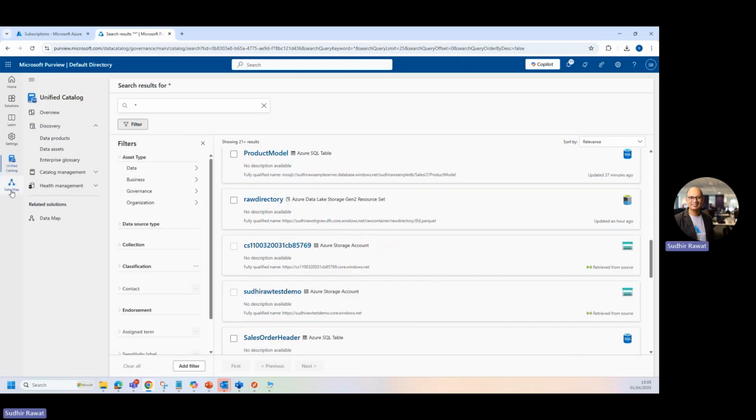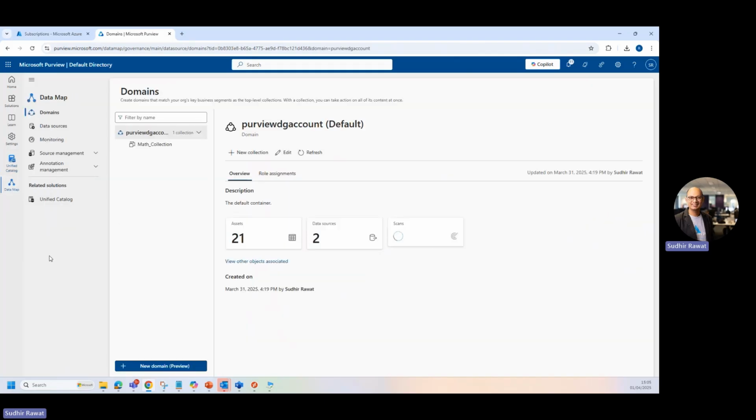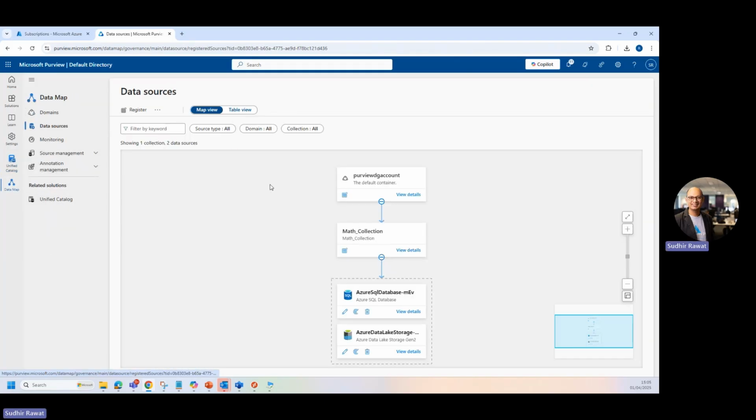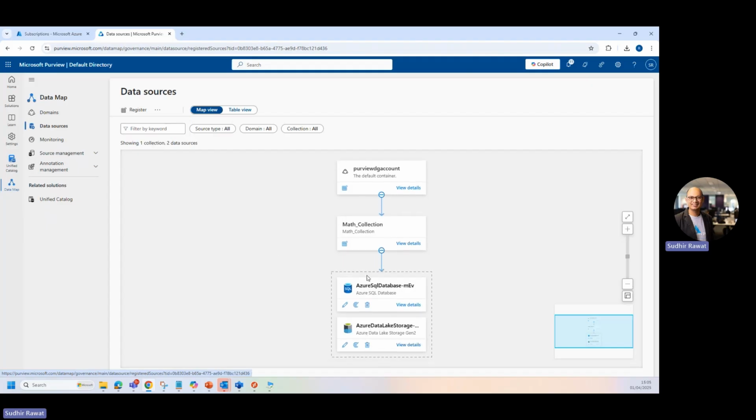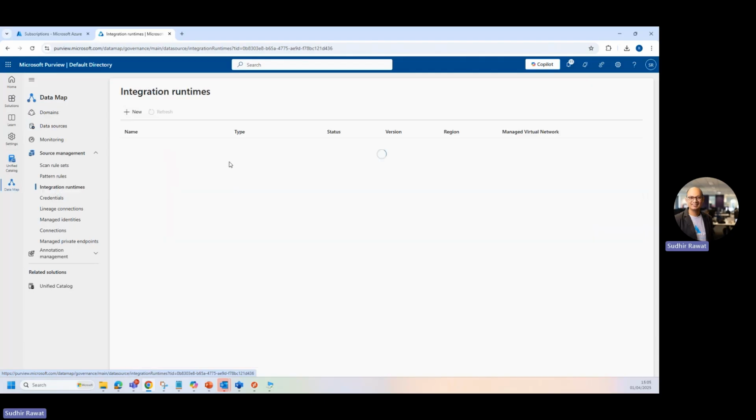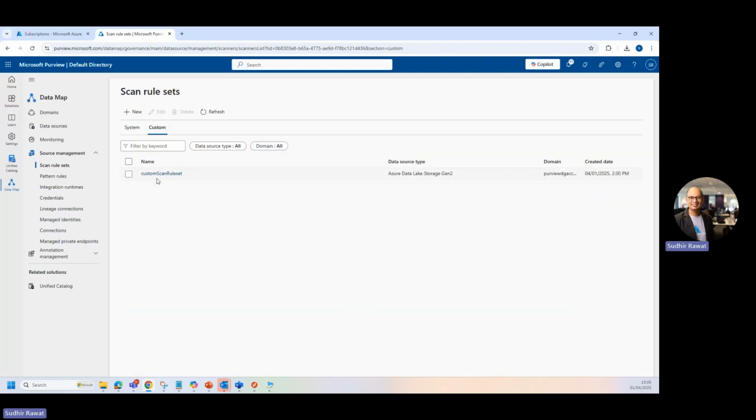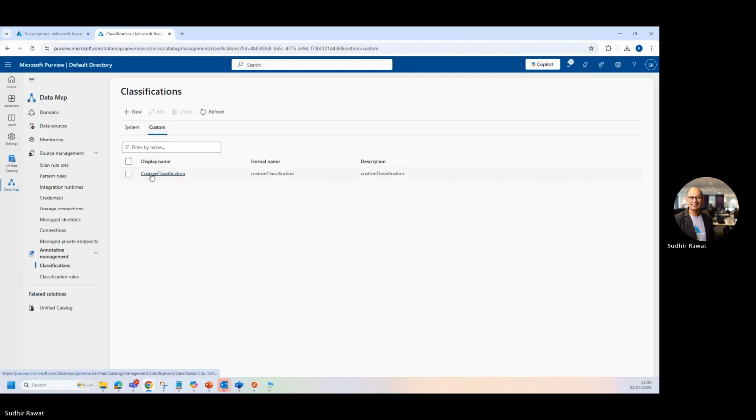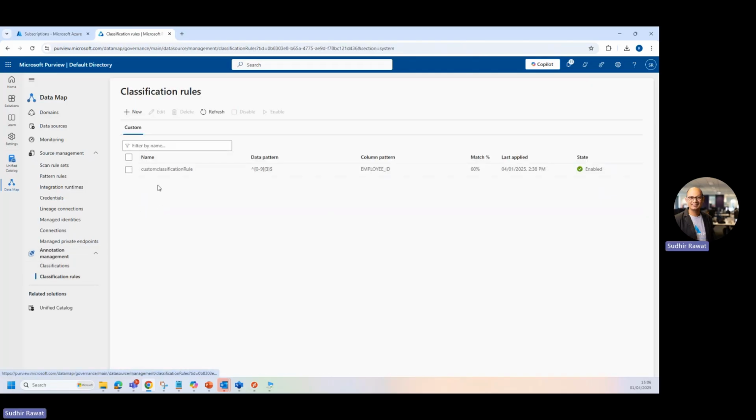Now to do that, I've already set up data sources. If I go to the data source, so these are the couple of data sources under this collection. And I've also have integration runtime. So these are the two integration runtime that I've spun up on this account. As well as I have created a custom scan rule set, and also I have created a custom classification and created a custom classification rule as well, right?